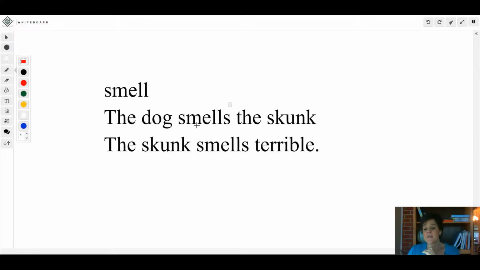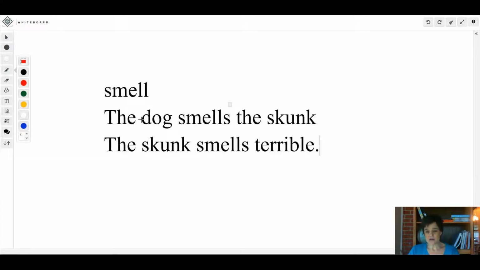Now, the verb that we're looking at is the verb smell or smells. Okay, now think about your five senses. You can smell, you can see, you can taste, you can hear, you can feel. A lot of times, not always, but a lot of times you've got to be real careful when you come across a sentence that has a word in it that gives a sense of what you do, because sometimes those can be tricky. Sometimes they're not action verbs. Sometimes they are linking verbs.